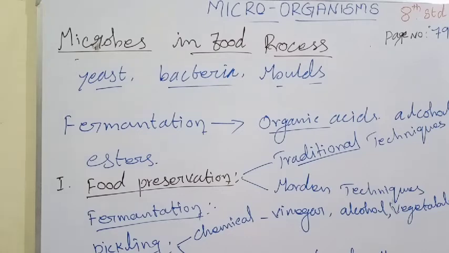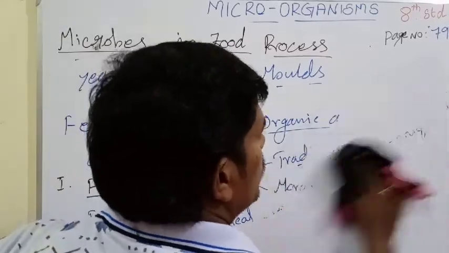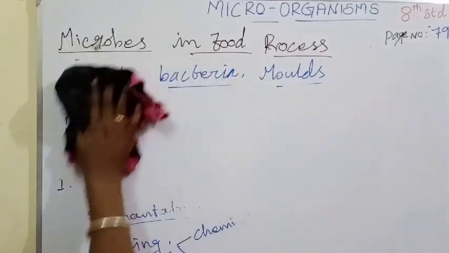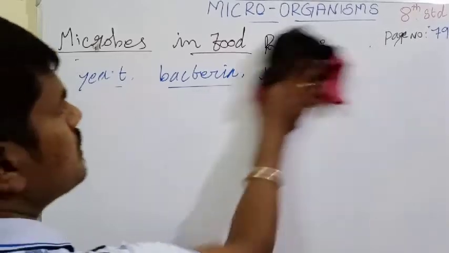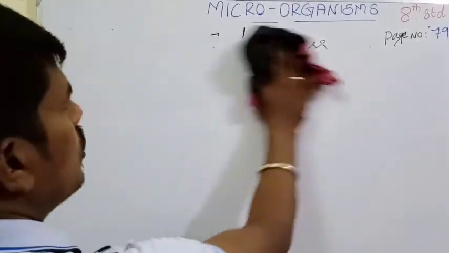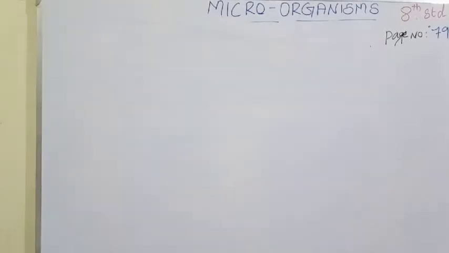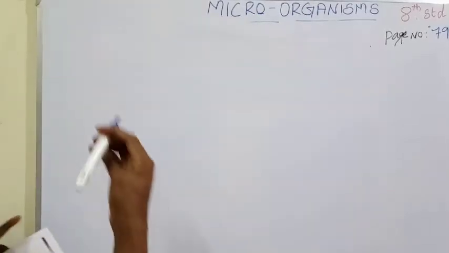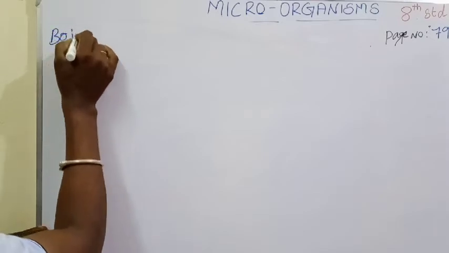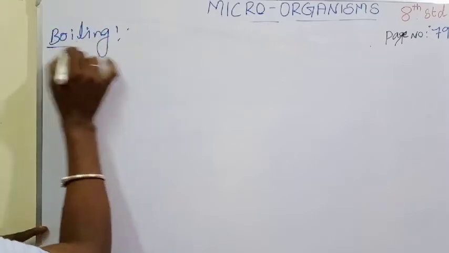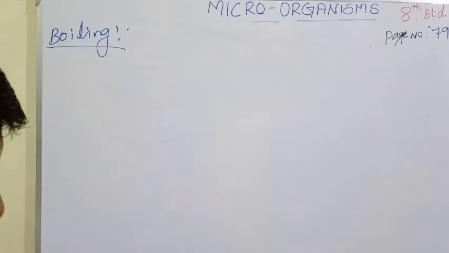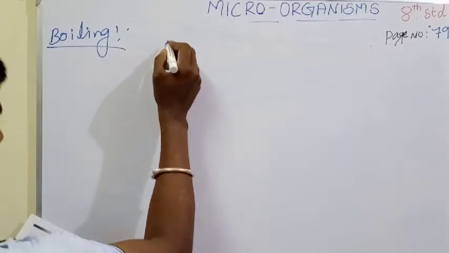And then boiling. See, now the food preservation in fermentation and pickling is completed, and next is boiling. Boiling means you want to increase the temperature. Boiling liquid food items kills all the microbes. Examples: milk and water.